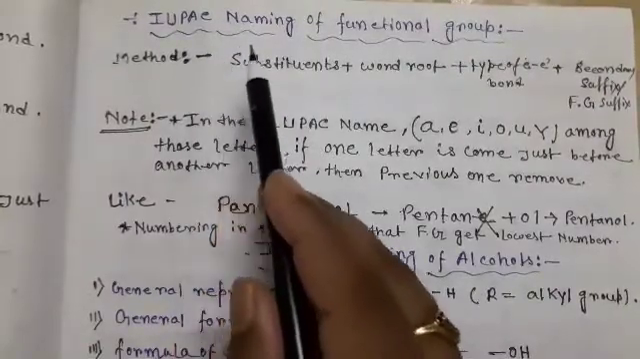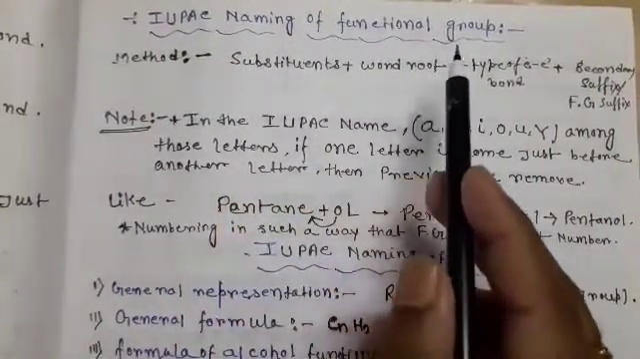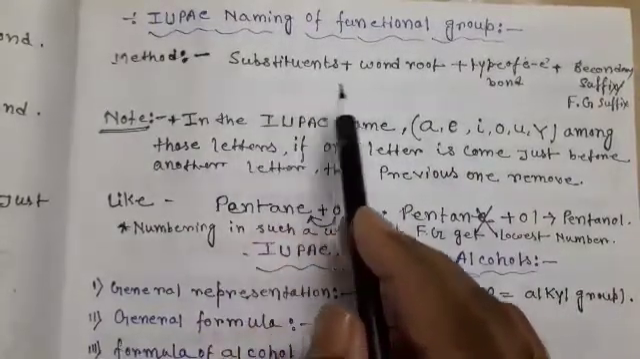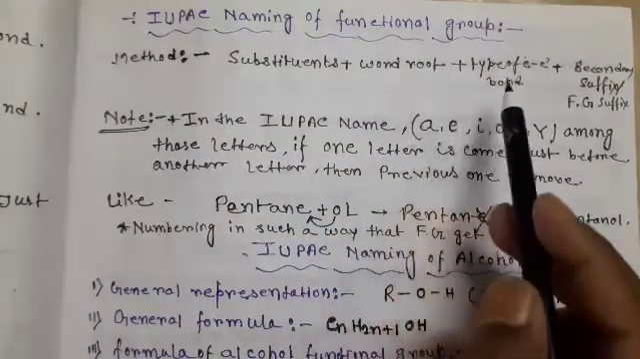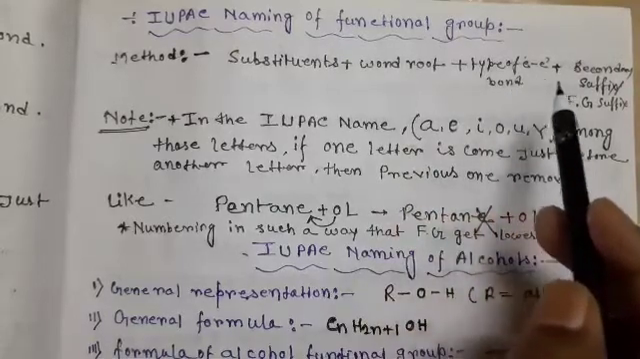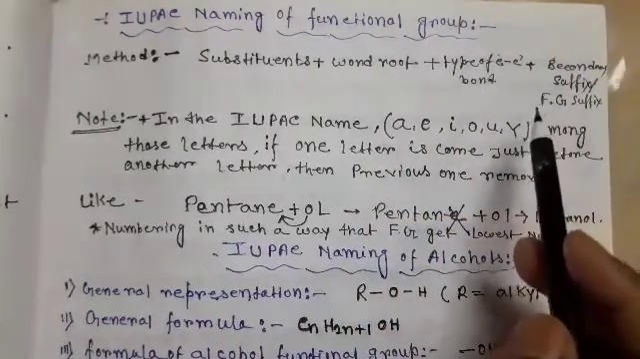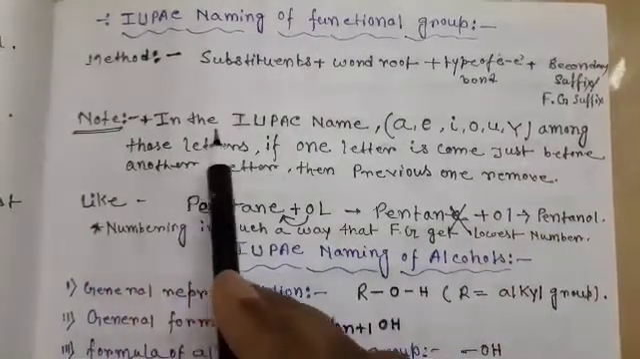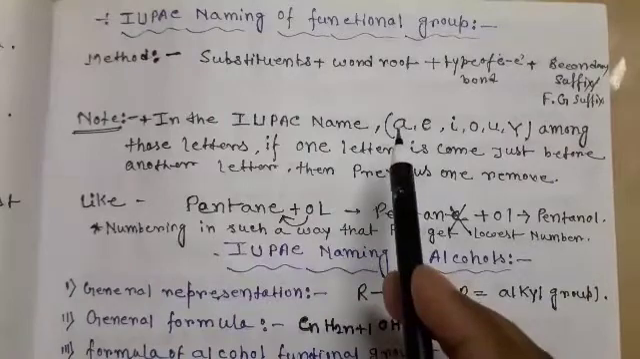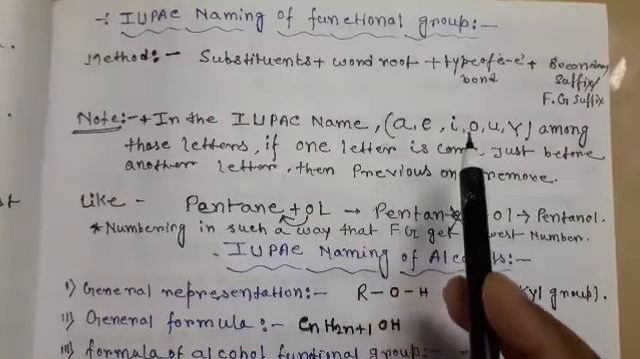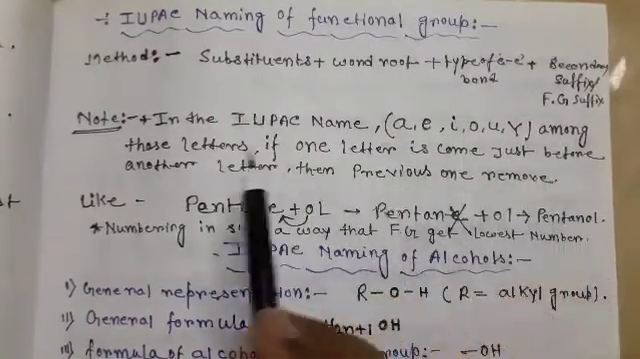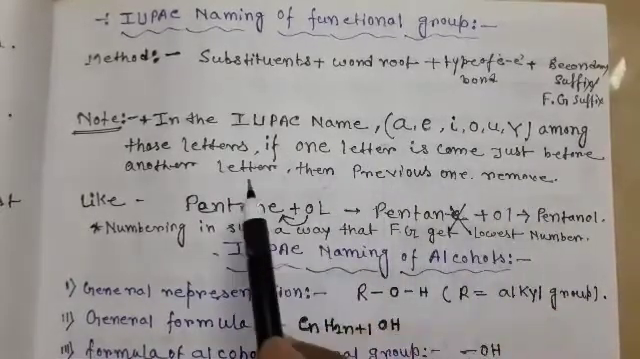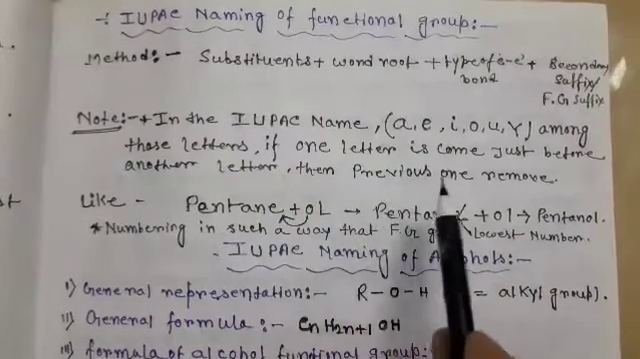Next, IUPAC naming of functional group compounds. Method: at first write the substituent, then write the word root, then write the type of carbon-carbon bond, then write the secondary suffix, that is the functional group suffix. Note, in the IUPAC name, if one of the letters A, E, I, O, U, Y comes just before another letter, then the previous one is removed.